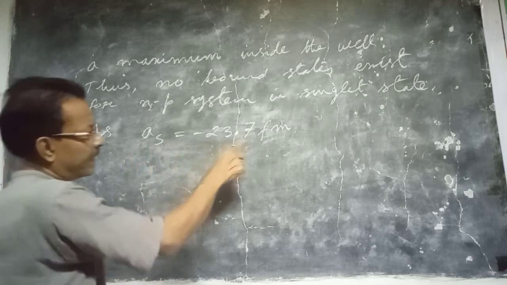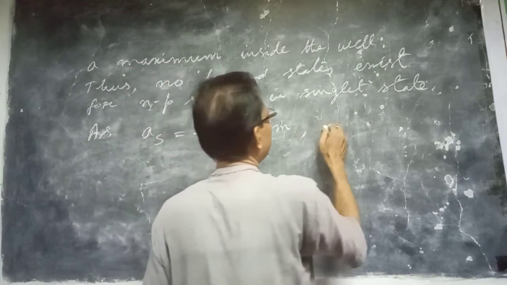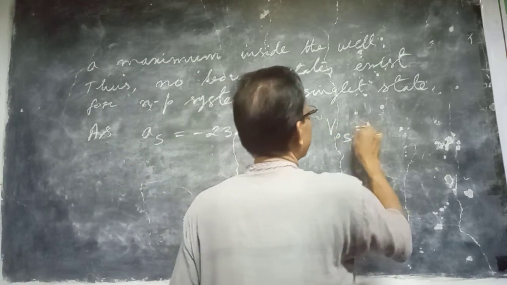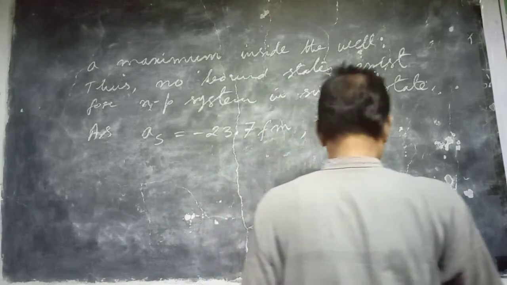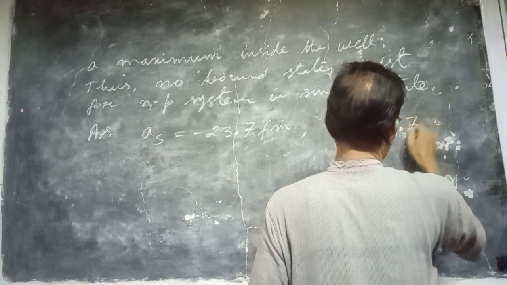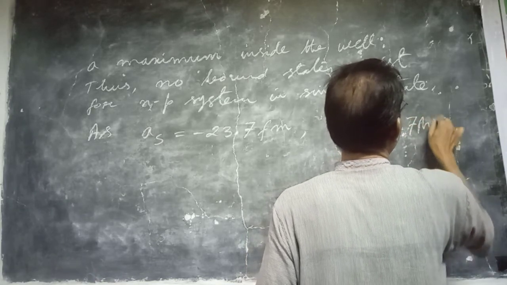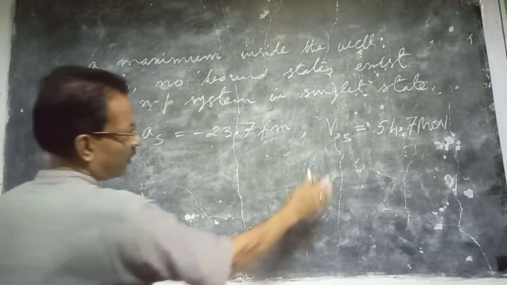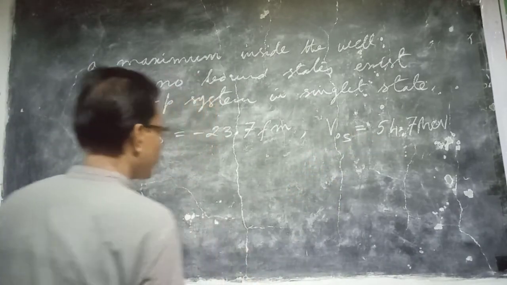Now with AS equal to this, if we calculate the V0 strength of the singlet state, it comes out to be 54.7 MeV. The strength of the potential depth will be equal to 54.7 MeV.